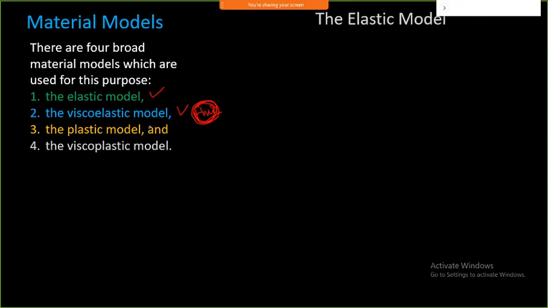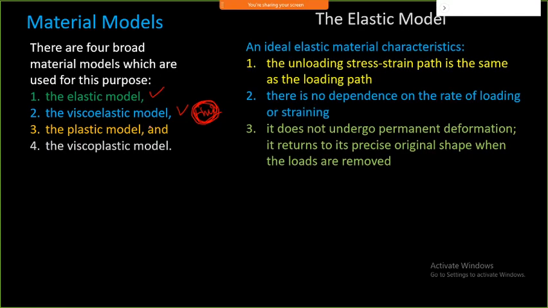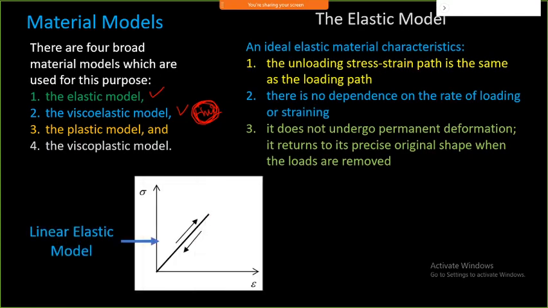So when you look into the elastic models, whenever you load it, you can look at this particular graph. This is what is called a linear elastic model. When I go on increasing the load, it follows this path and reaches this point. And then if I go on decreasing the load, it will follow the same path. This is what is called a complete recovery of the model.